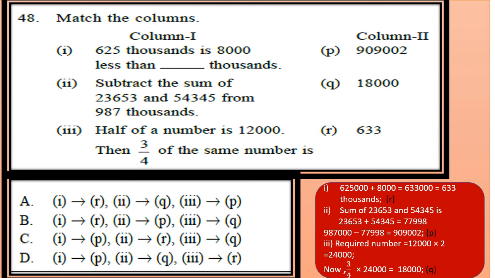Now the third part is: half of a number is 12,000. Then 3/4 of the same number is? So half of the number is 12,000 means the number is 24,000. So 3/4 of 24,000 is 18,000, which is option Q.